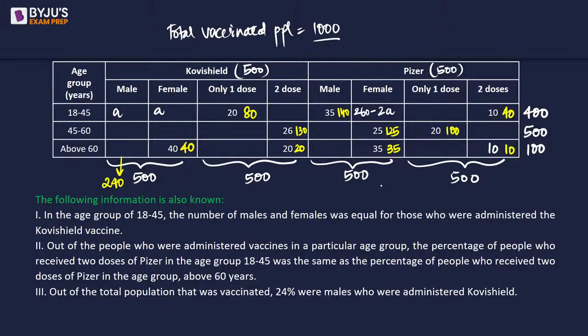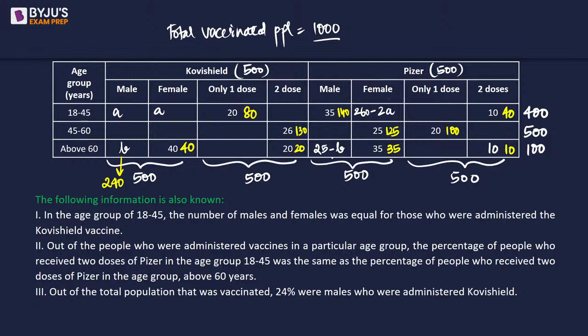Now if we look at the number of Covishield doses, or should we look into something else? Okay, let's say this is B. So the sum of male and female under above 60 years of age should be 100. So we have 40 and B and 35, which is 75. So this should be 25 minus B.